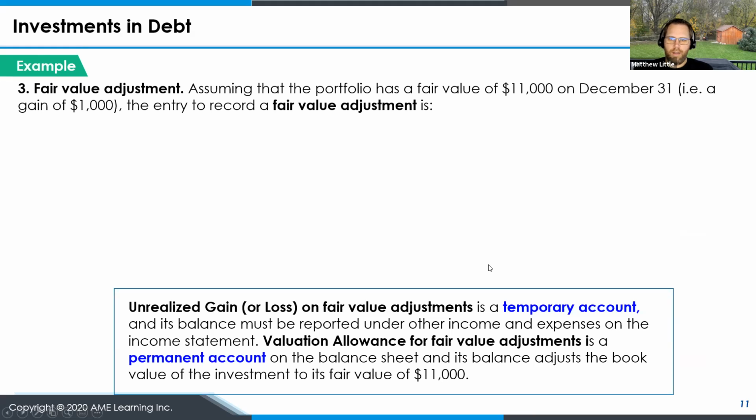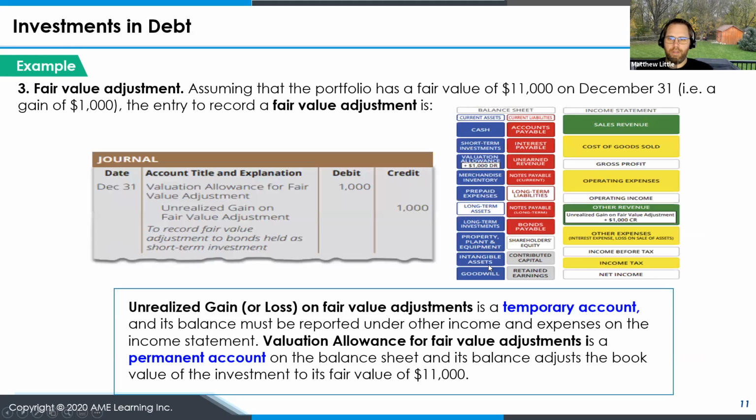So then, from time to time, you'll have a fair value adjustment. Let's assume that this portfolio now has a fair value of $11,000 on December 31st. So there's a gain of $1,000. And in the bond market, that typically happens when interest rates drop and you're holding a bond that's paying more than the market standard interest rate. So this one was issued at a 10% rate, which we know is basically impossible to buy today. If that bond had multiple years and you tried to sell it before the maturity date, it would be worth more than the face value.